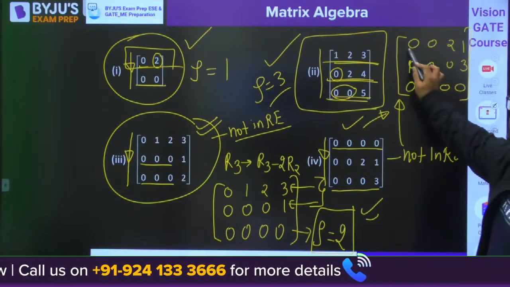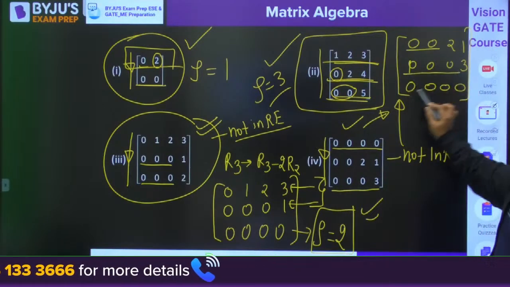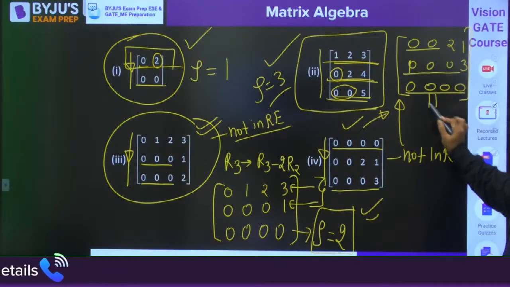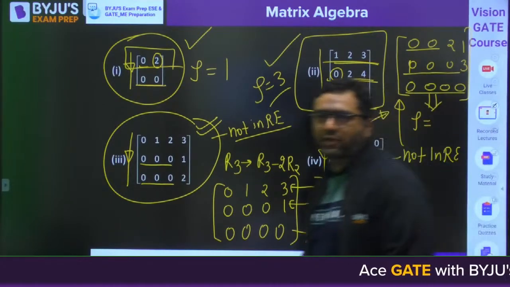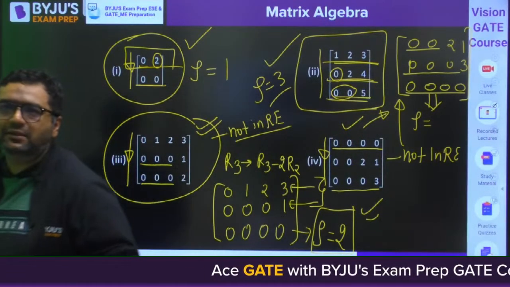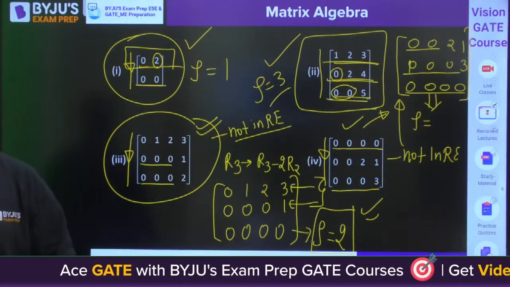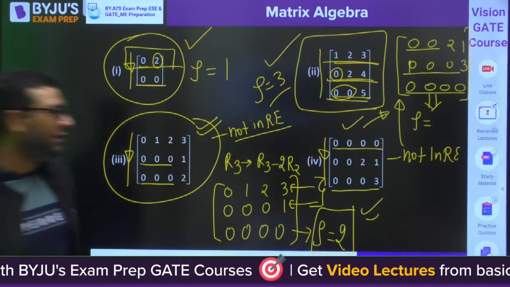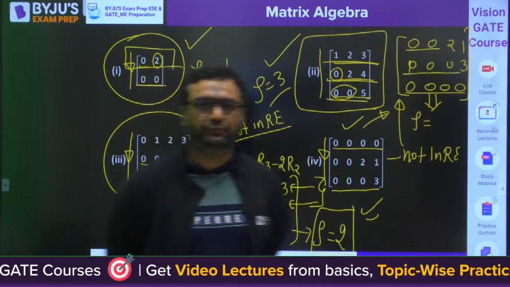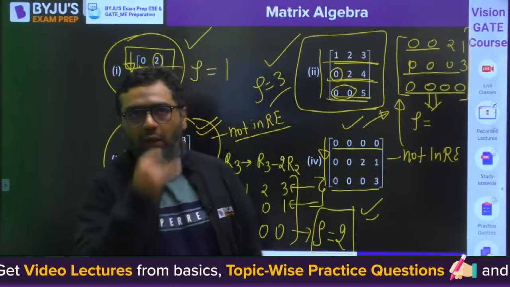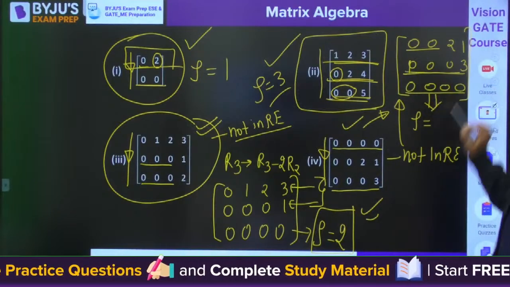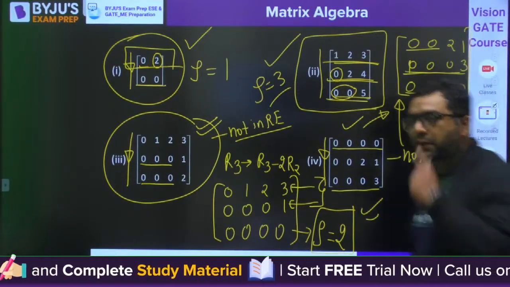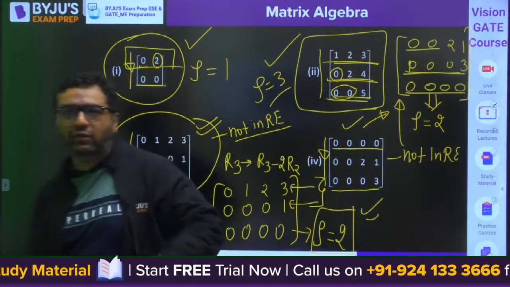Now you can see here the number of zeros is 2, here 3, here 4. Can you tell me what will be the rank of this matrix? Prakash, Vinay, Satyabrata, can you tell me the rank of this matrix? Yes, there are two non-zero rows, this and this. The rank will be 2. Very good.